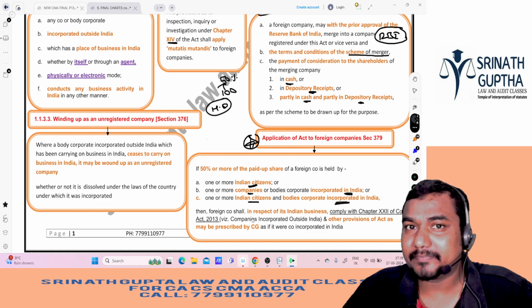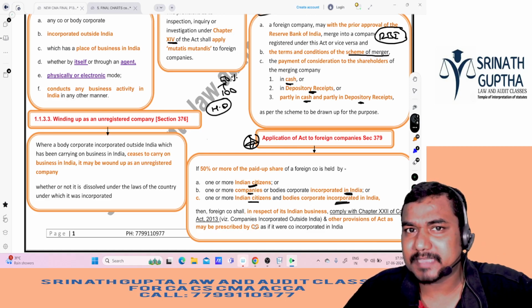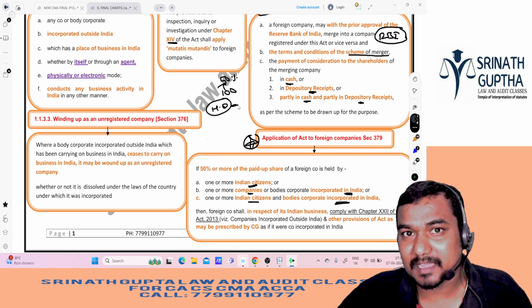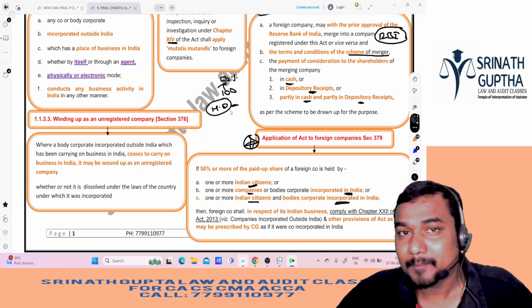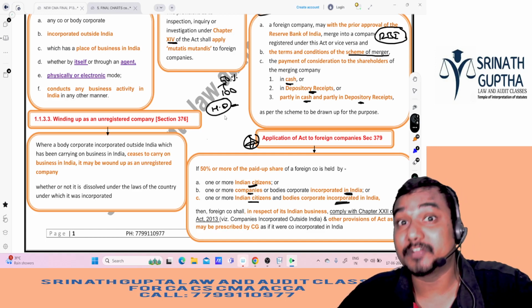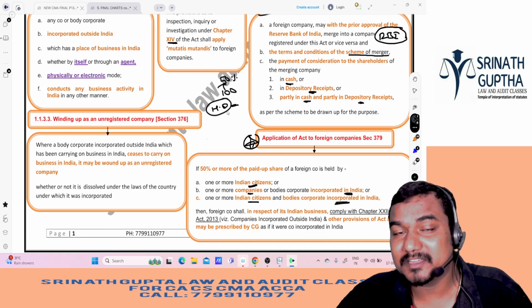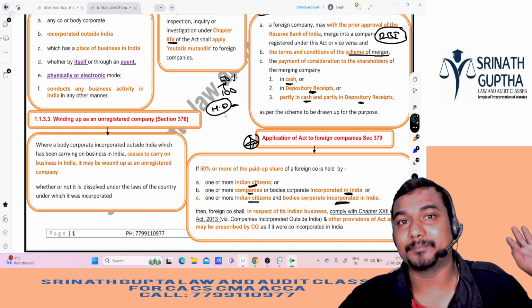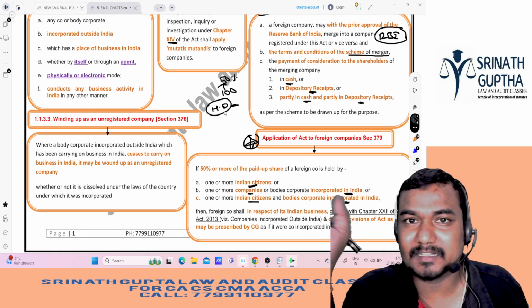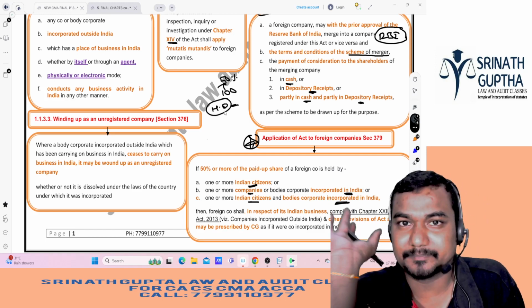Then we will apply all the provisions of the Companies Act to that company also. Even though this Harley Davidson is registered in America, a foreign country, whose money is there in that foreign company? Indians' money. How much? More than 50%. So for this Harley Davidson also we will apply all the provisions of the Companies Act. If Harley Davidson is doing business in America itself, we will not apply our Companies Act to that company.